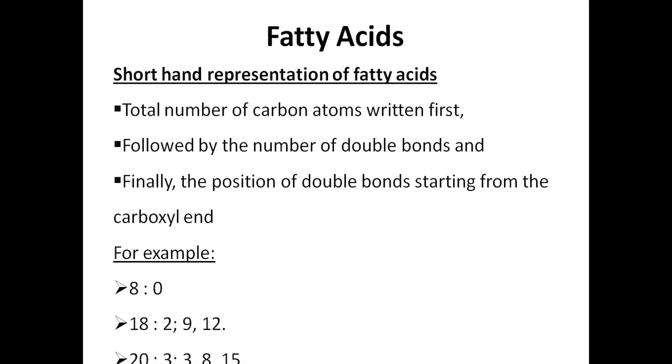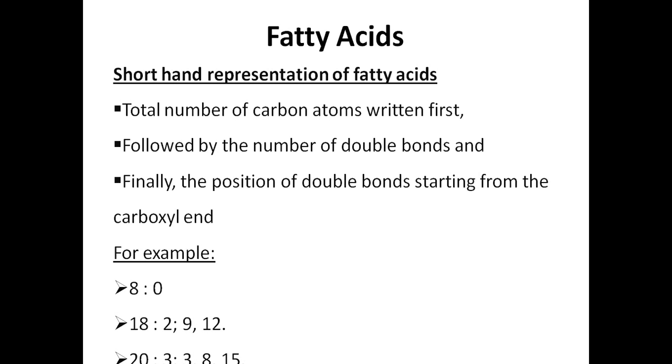There is a shorthand representation of fatty acids. Because it is always 16 carbons or more, it is very difficult to write, so we adopted a shorthand representation. In this, the total number of carbon atoms is written first, followed by the number of double bonds, and finally the positions of the double bonds starting from the carboxylic end.